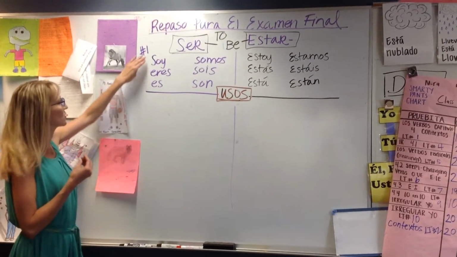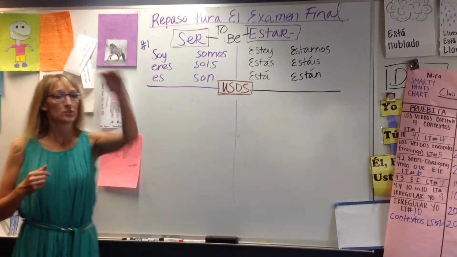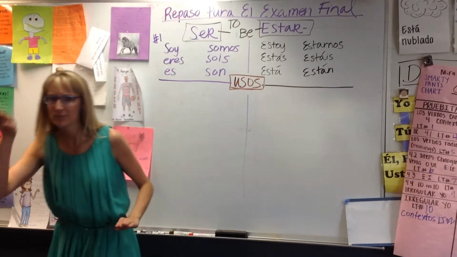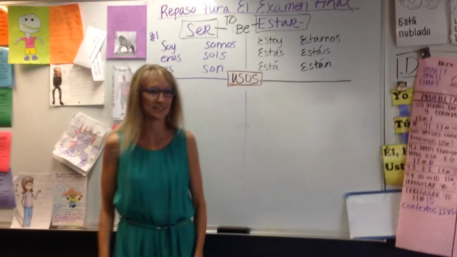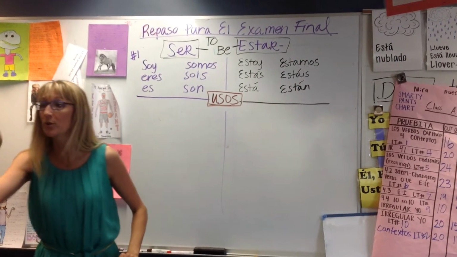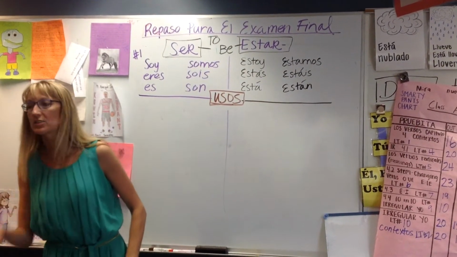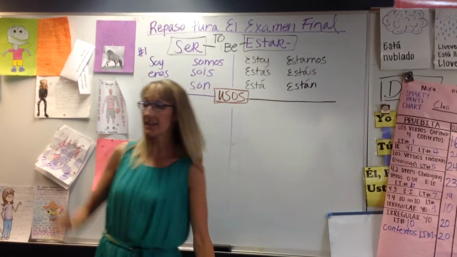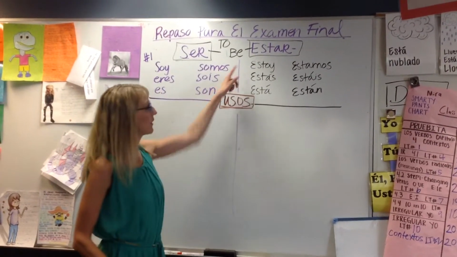Repite todo. Soy, eres, es. Somos, sois, son. Okay, I can't quite hear it and you're not very clear. Otra vez. We have soy, eres, es. Somos, sois, son. And all of these 3, soy, eres, es, are all what? Singular. Somos, sois, son are all? Plural. Muy bien.